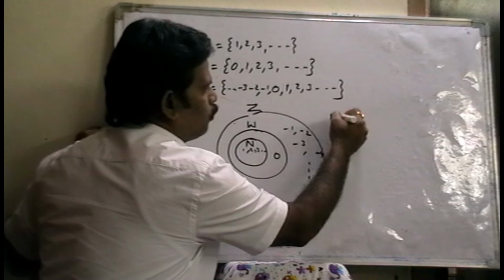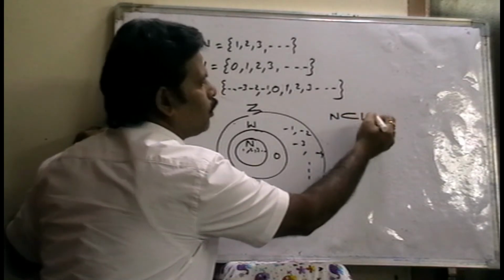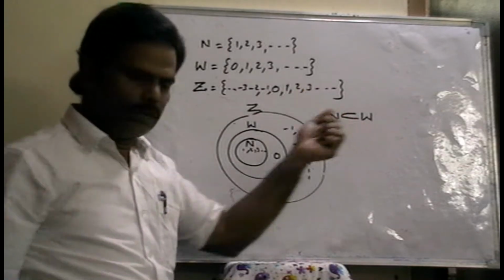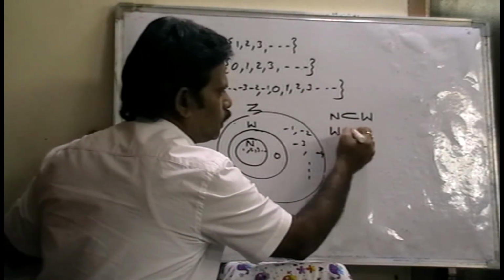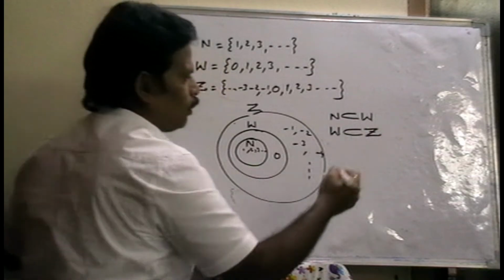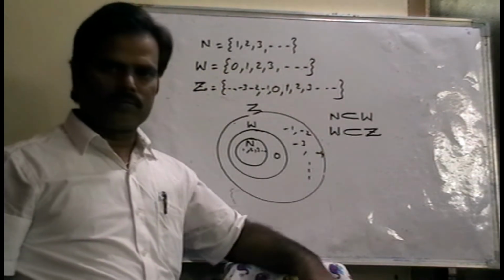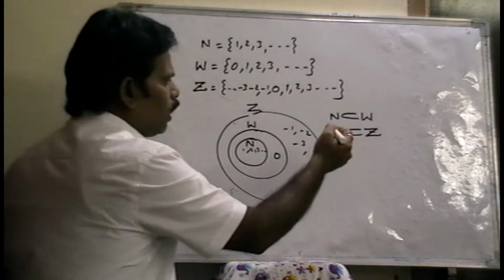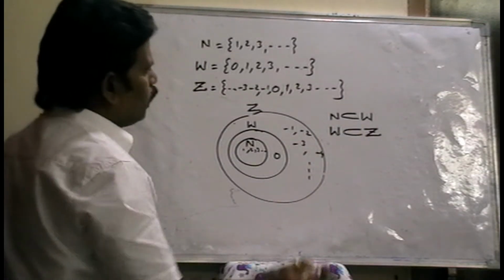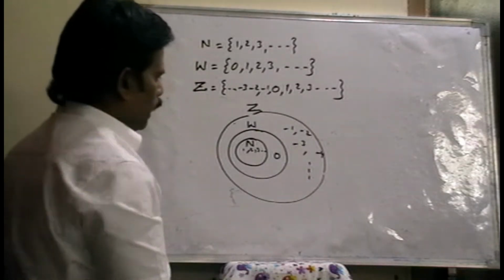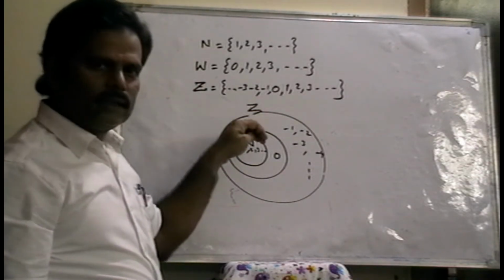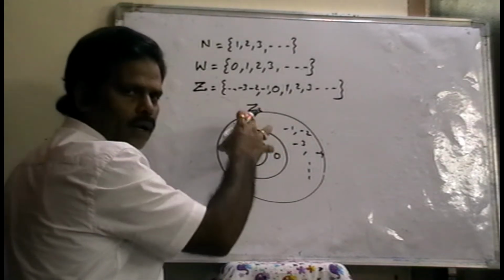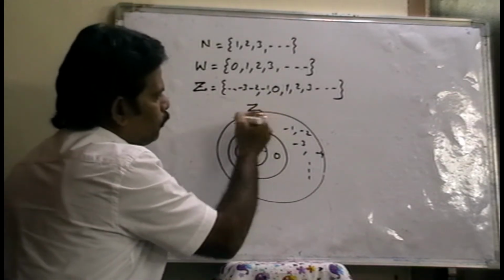Here natural numbers is a subset of whole numbers. Why? Because all natural numbers are whole numbers. Every natural number is a whole number. Here whole numbers are a subset of integers. Why? Because every whole number is an integer. Right? Next. Natural numbers are a subset of integers. Natural numbers are subsets of whole numbers, and whole numbers are a subset of integers.